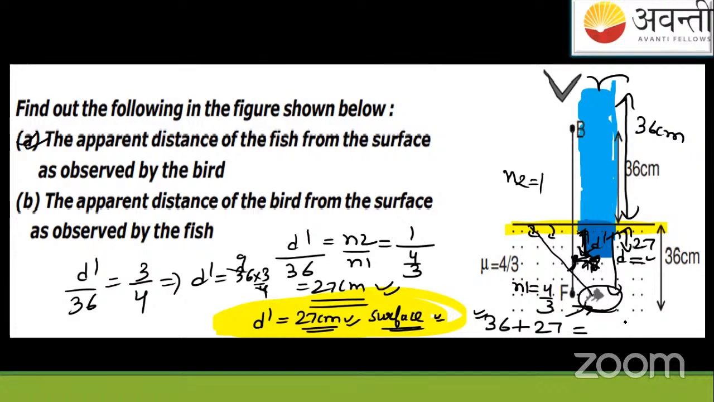This is equal to what? 6 plus 7 is how much? 13, so 63 centimeter. Okay, got it? This first question is revised again. I feel that now you must be able to solve this question at any time if anyone gives it to you.